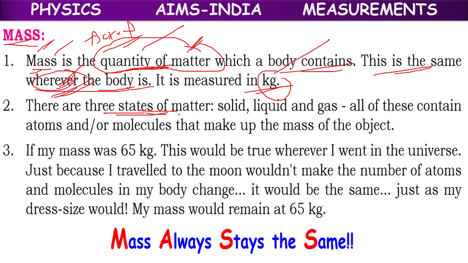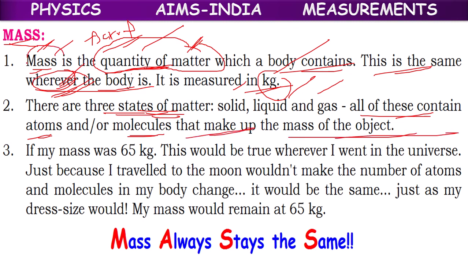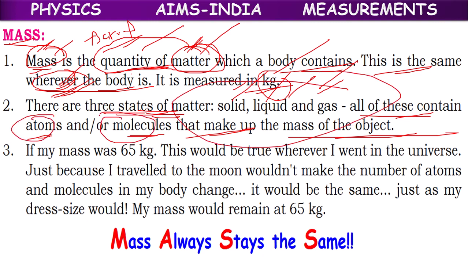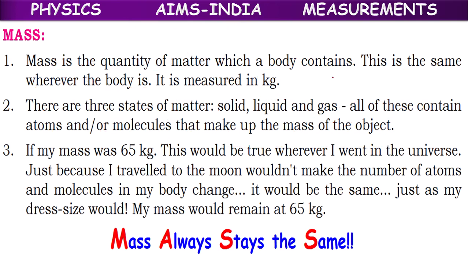There are three states of matter: solid, liquid, gas. All of these contain atoms and molecules that make up the mass of the object. So the mass of the object is because of matter. What is matter? It may be in the form of solid, liquid, gases. What do they contain? They contain atoms or molecules, hydrogen atoms, oxygen atoms, water molecules, air molecules, like that. These atoms and molecules make up the mass of the object.